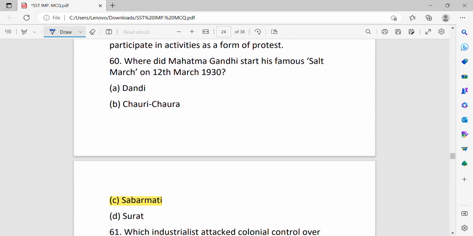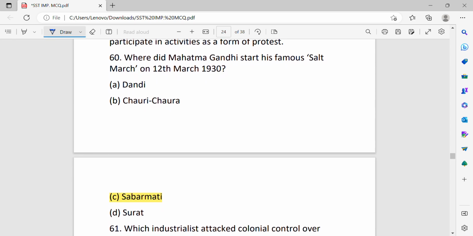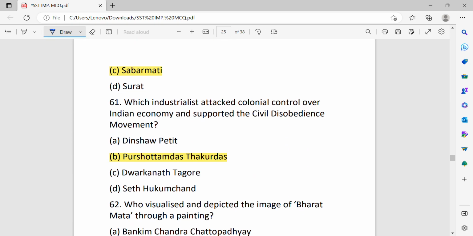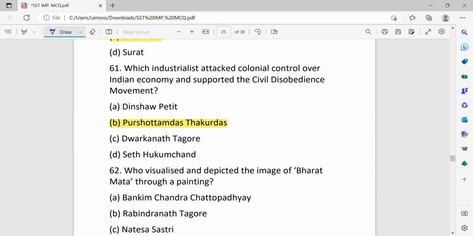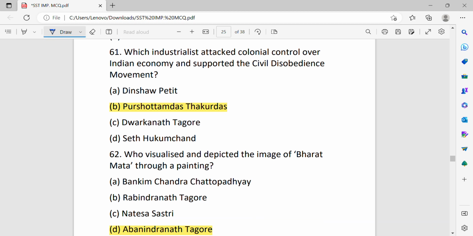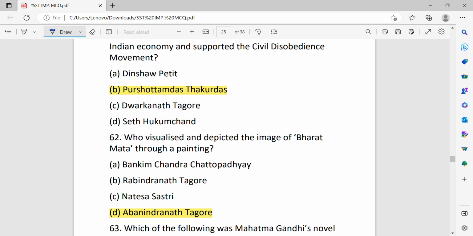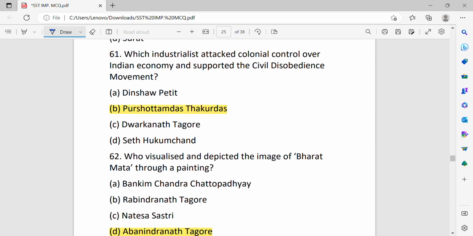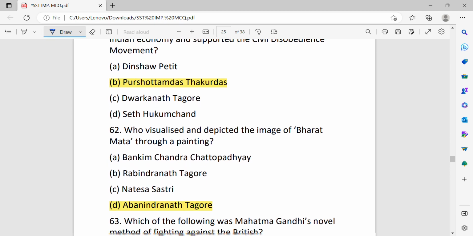Where did Mahatma Gandhi start his famous Salt March on 12 March 1930? That is Sabarmati. Which industrialist attacked colonial control over Indian economy and supported the civil disobedience movement? Dinshaw Petit, Purushottam Das Thakurdas, Dwarkanath Tagore. The correct answer is Purushottam Das Thakurdas.